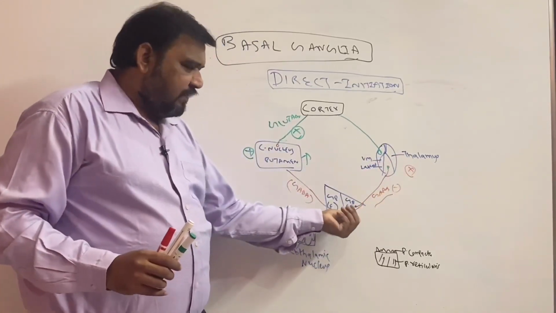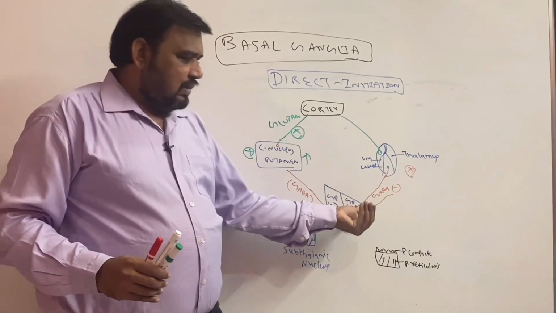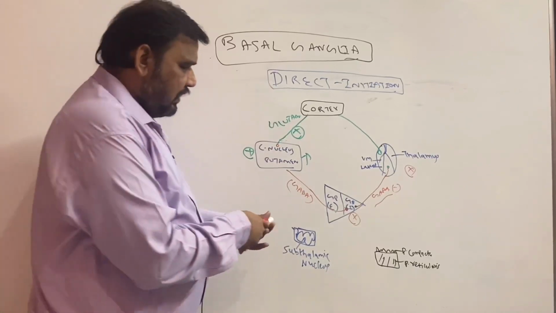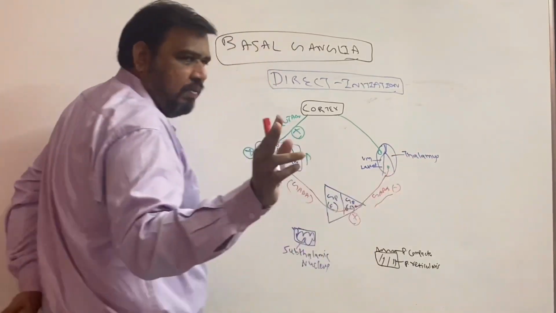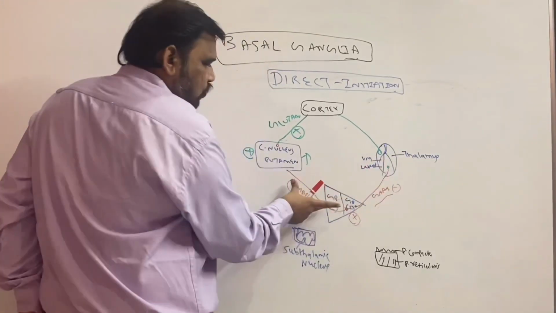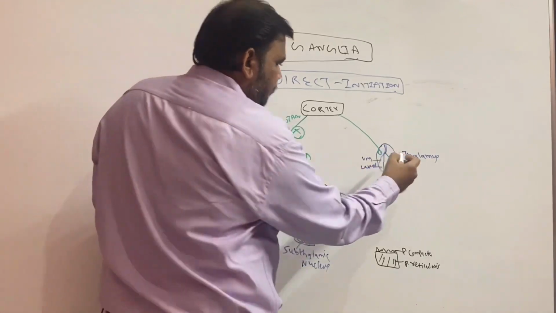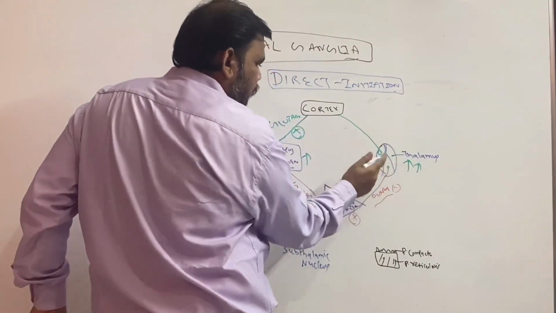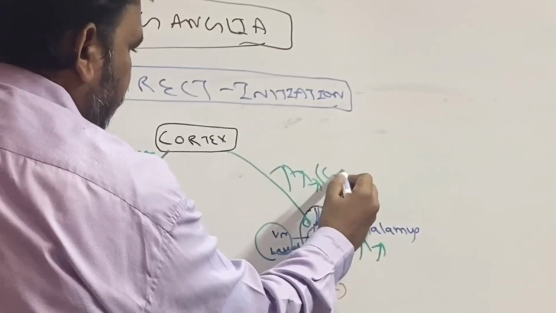Why? That is the function of the globus pallidus interna. But what is happening? The globus pallidus interna is inhibited by the corpus striatum. See here, this is inhibited. So whether this will happen or not, this will not happen. Remember simply, two red lines, two minus, which becomes plus. So the thalamus will be stimulated. And once this nucleus is stimulated, there is increased firing, which is in the form of glutamate.